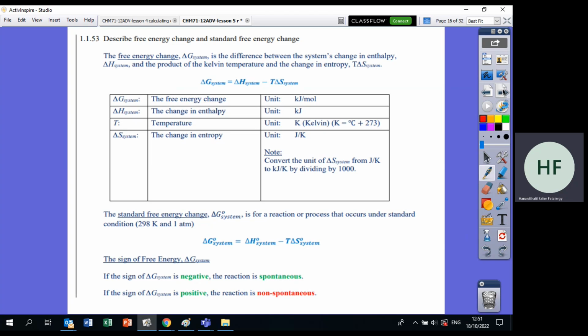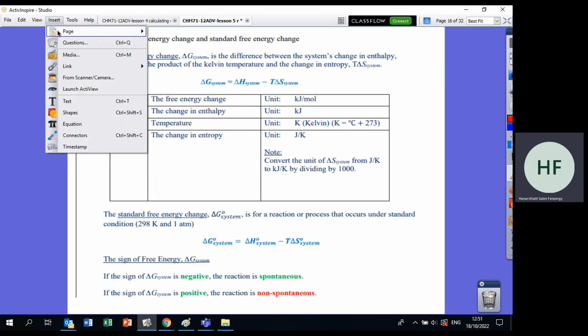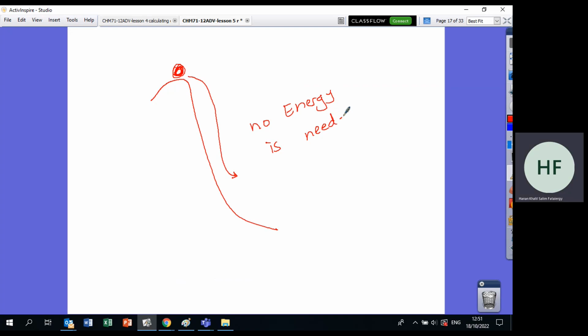Okay, so in this case, how do we calculate delta G? Delta G equals delta H minus T delta S. Let me give you an example of a reaction that does not need energy to do work. For example, if you put a ball at the top of the hill and the hill is going down, the ball will roll by itself. This means that no energy is needed to do the work. This means that this is spontaneous. Spontaneous means delta G will be negative.